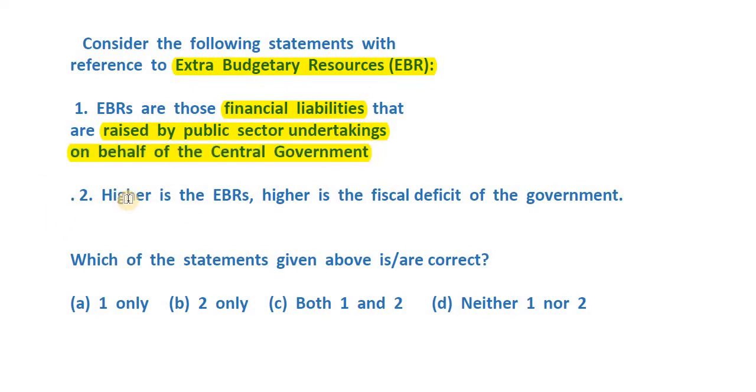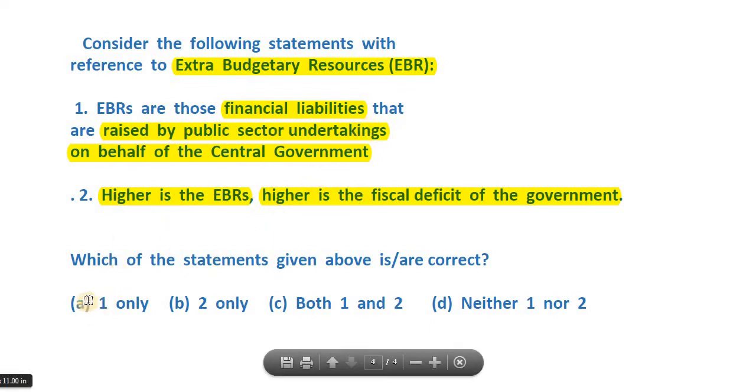And the second statement is, higher is the extra budgetary resources, higher is the fiscal deficit of the government. Something to be thought over. So do read it on your own and try to come up with the right answer here as well. So options are, either way obvious, 1 only, 2 only, both, or none. So let's see the answer now.